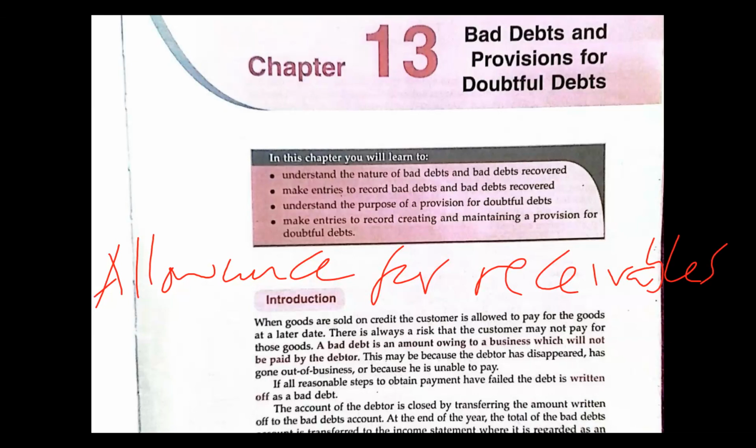So what do we mean by allowance for receivables or the provision for doubtful debt? I have already indicated that it is not always that when you sell on credit, the customers will all give you the amount that they owe you. To some degree, others may not be able to settle the debt and you may not be able to recover some amount. That knowledge is very important to you as an accountant.